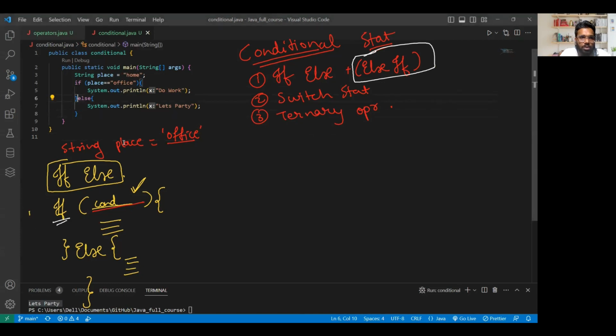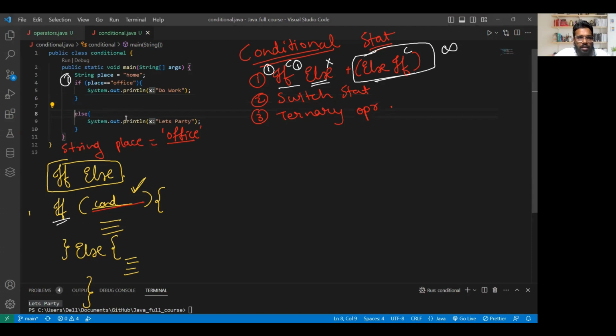Always, if is always at the beginning, else is always at the last, and there can be multiple else if, whereas if can be used once, and else can be used once. And for else there is no condition. For if and else if, we have to give the conditions. Clear? So we have already written if, we have already written else. Now we need to write else if in between them. So let me click enter here, and here I'll write the else if condition.